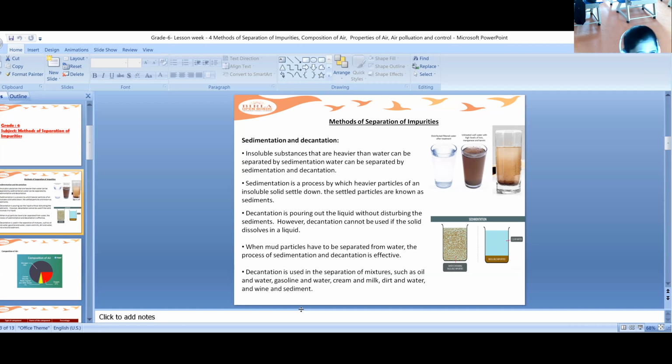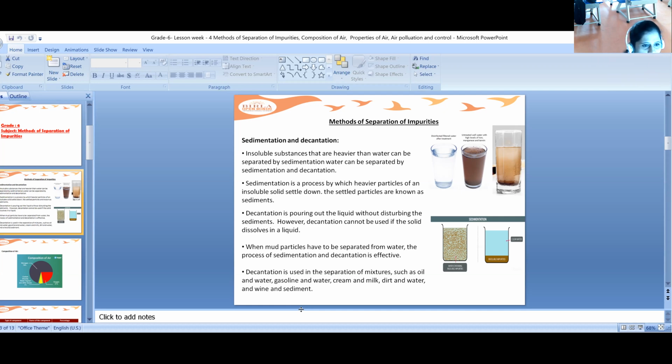Sedimentation is nothing but the settlement of the sand, which is insoluble in water. After a certain period of time, it settles down in the water. When the sand has settled, the water's color changes, but it still appears somewhat settled. The sand will appear at the bottom of the glass. Now you can do decantation.